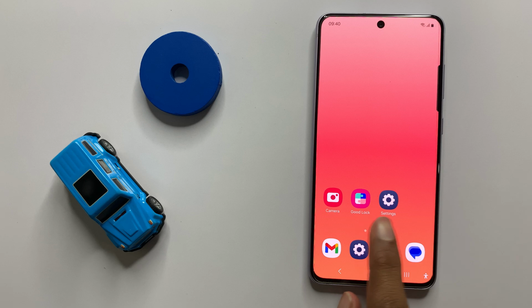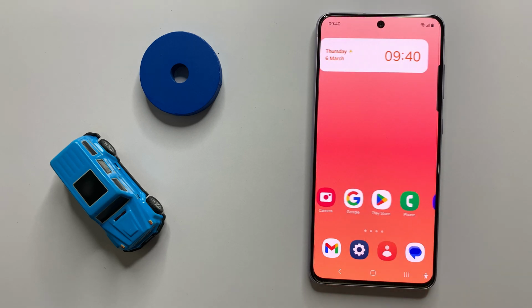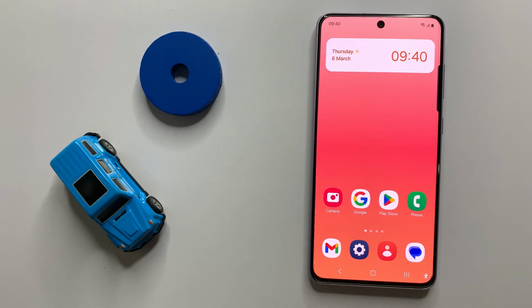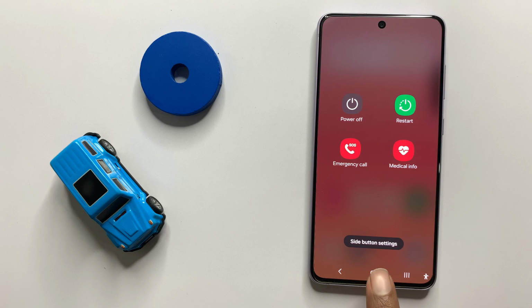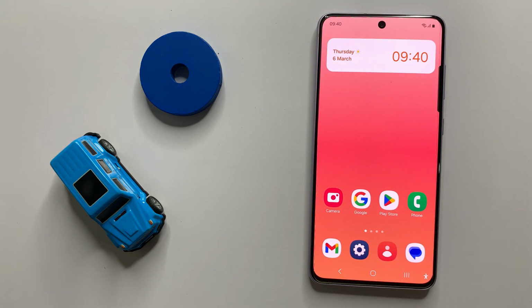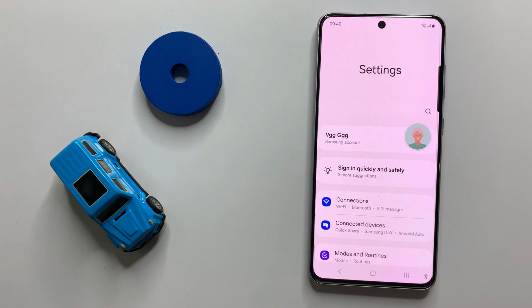First of all, restart your device. To restart your device, press and hold the power button and then click on restart. After restarting your device, check whether your internet connection works properly or not. After checking your internet connection, then open settings.